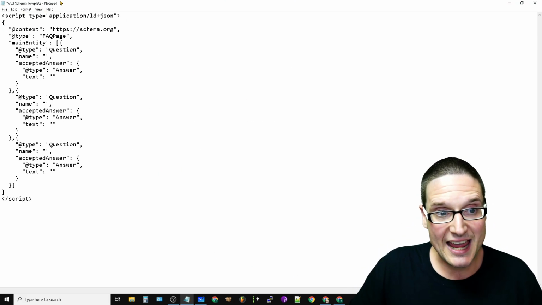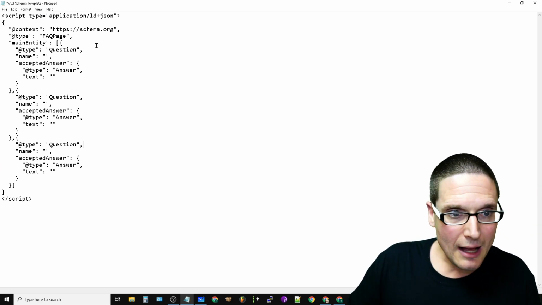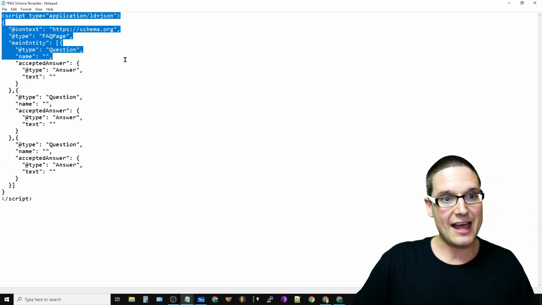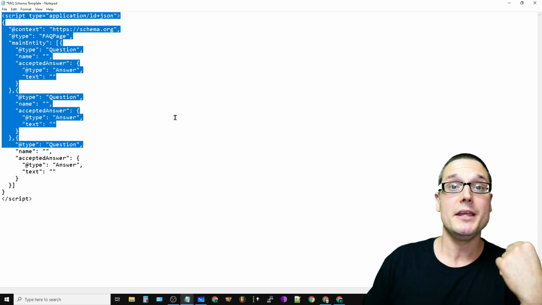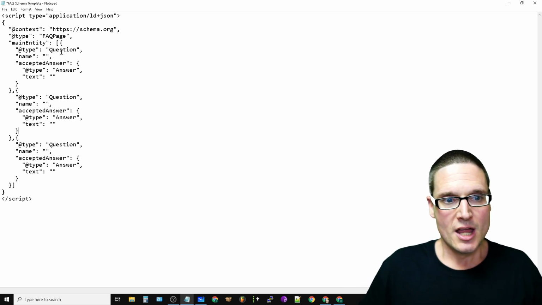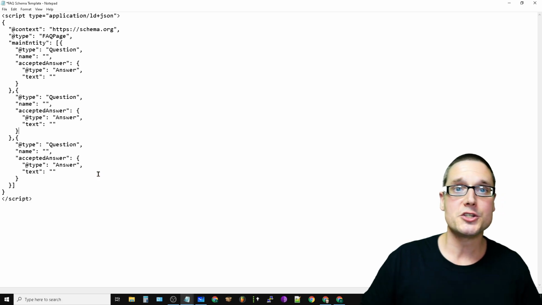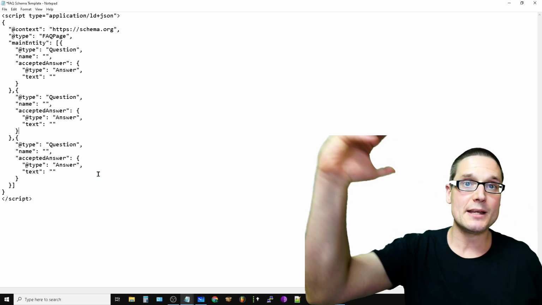So let's take a look here. This is an FAQ schema template that I shared with you. I'll give you the link. On top of this, we can see here, all this is LD+JSON. This is what's recommended by Google. That's why I'm sharing it. On top of that, if you take a look in here, see how it says question, then answer, question, then answer, question, then answer. We want to use 3. It needs to be a list.